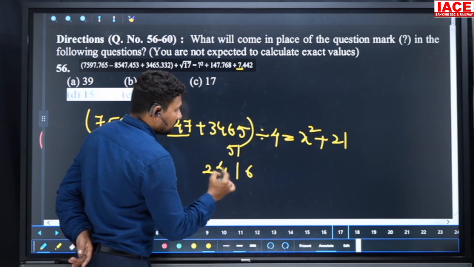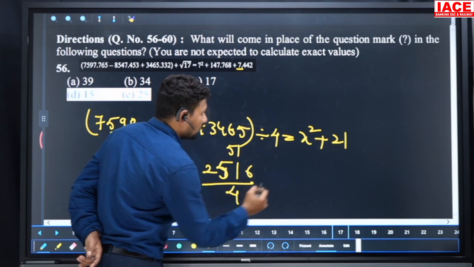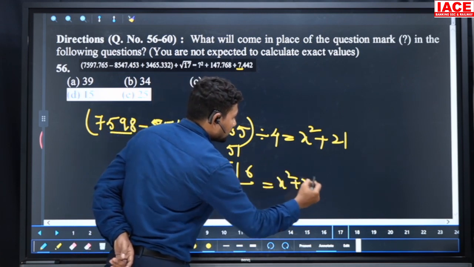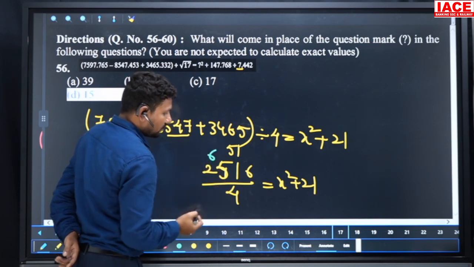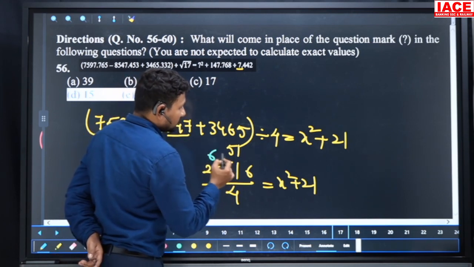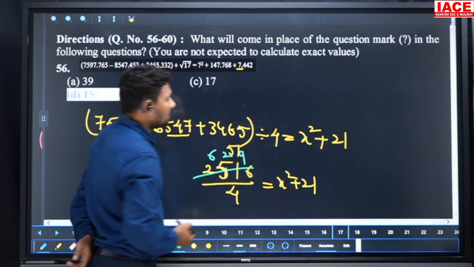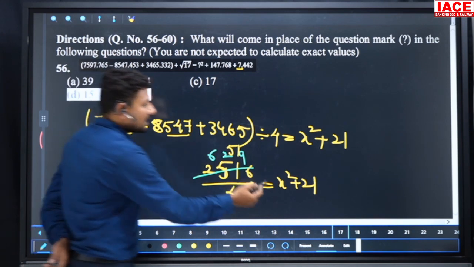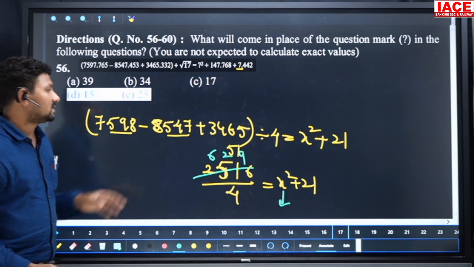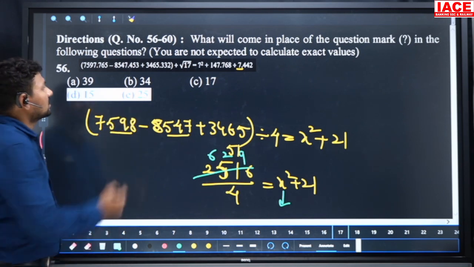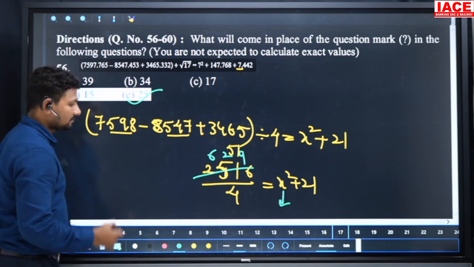So the final value is 2516, which is divisible by 4, and x square plus 21. 4 will be divided: 4 sixes are 24, 4 twos are 8 and 4 nines are 36. Plus 21 will be removed, you will get 605, but we need the x square value. As per the options, which option is very close to 605? 25 square is the only answer available very near to 600. Then our option is E.